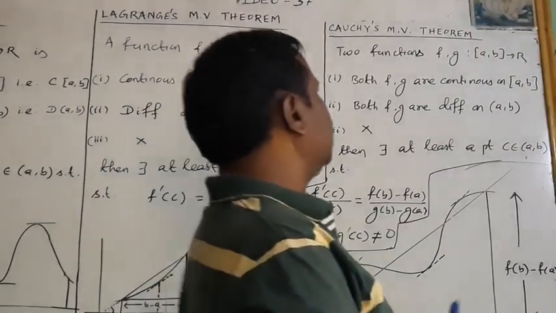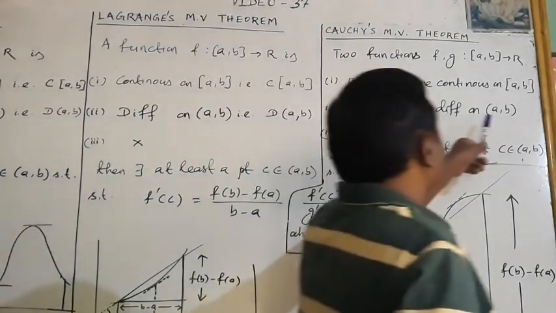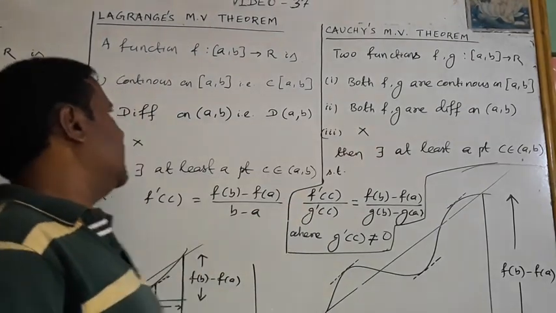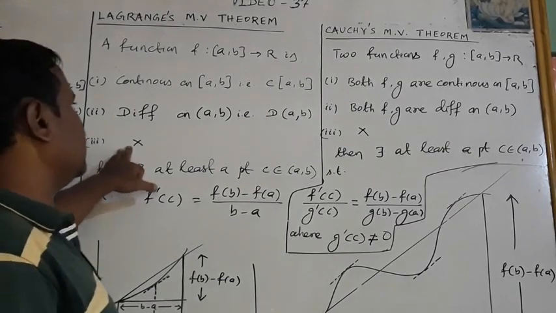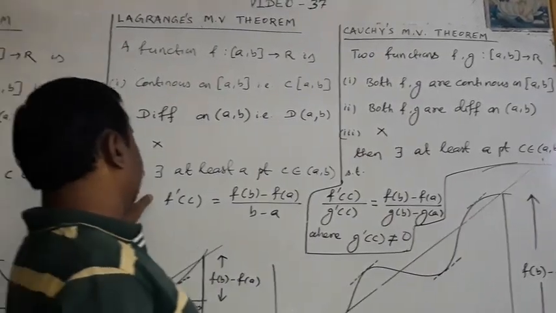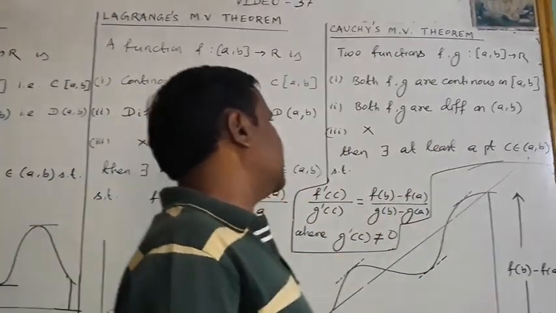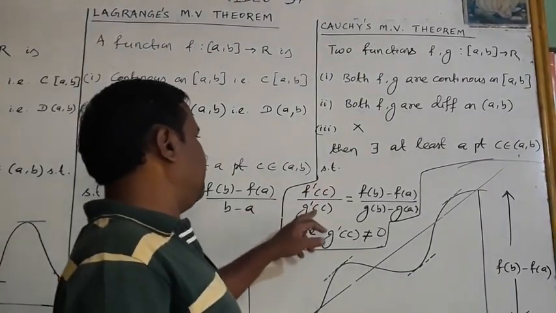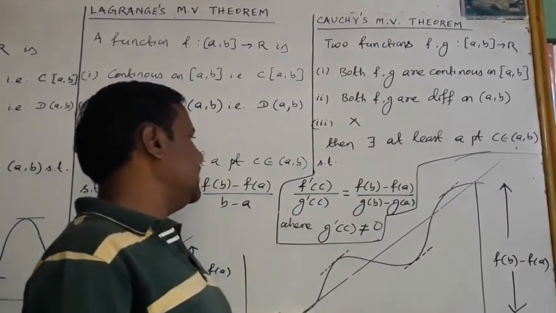Both f and g are continuous on [a,b]. Both f and g are differentiable on (a,b). Same conditions, only here both f and g. The third condition exists only for Rolle's theorem. No third condition for Lagrange's theorem, and no third condition for Cauchy's theorem. Then there exists a point c belonging to (a,b) such that, very important, f'(c) by g'(c) is equal to (f(b) minus f(a)) by (g(b) minus g(a)), where g'(c) is not equal to 0.